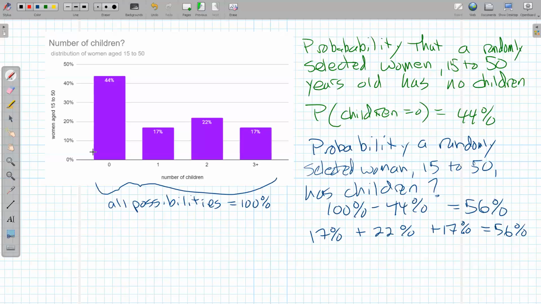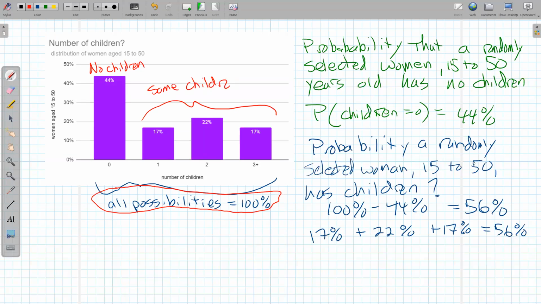And that's another important feature of probability, that all the possibilities have to add up to 100%. Now, this idea of having no children, this one right here, versus having some children, these two different situations are called complementary events.